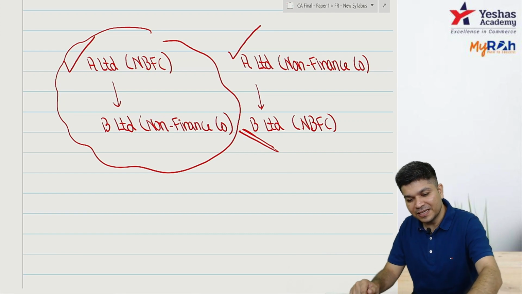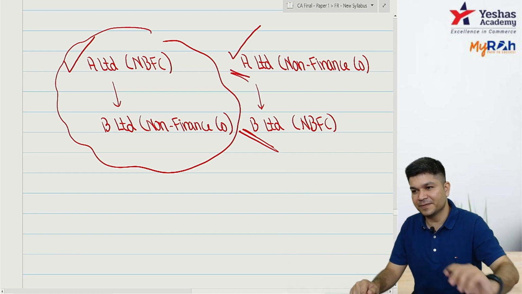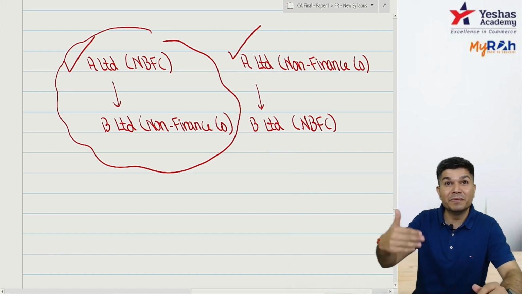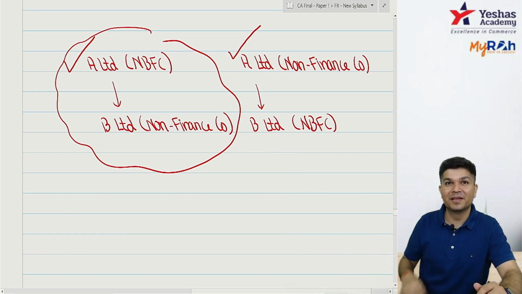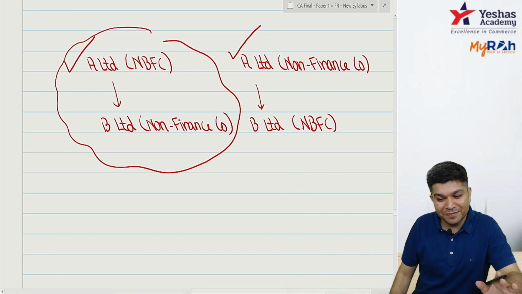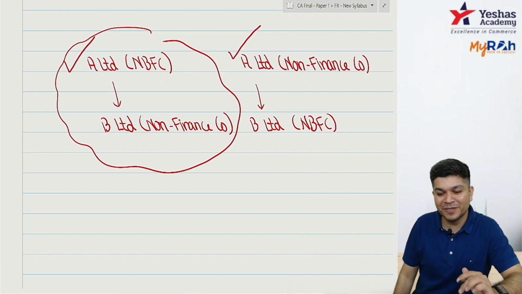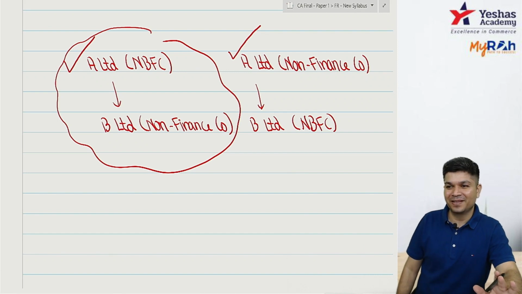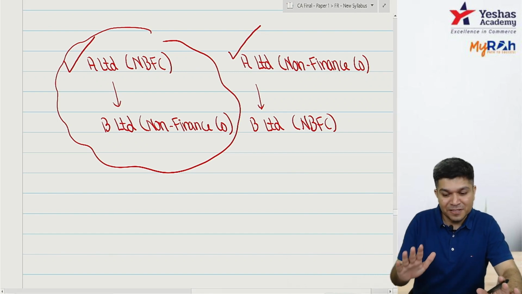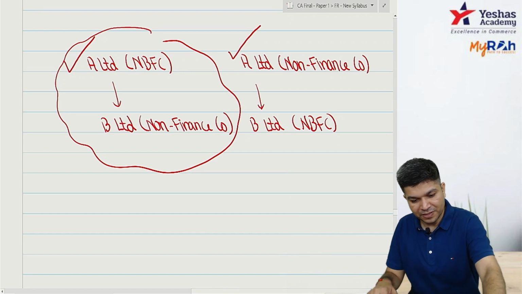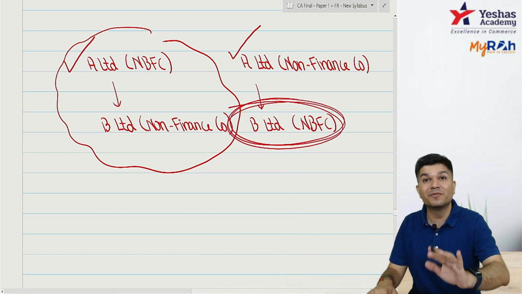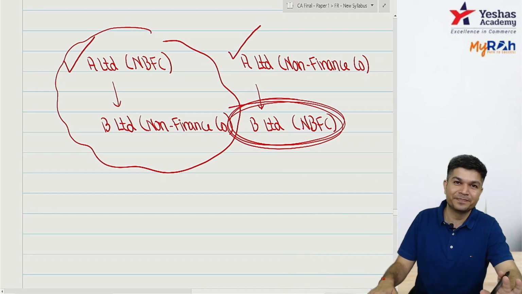But can I say while preparing CFS, B's figures will be merged with A? So for the purpose of CFS, B has to give figures to A which will be as per IND AS. So for SFS purpose, B will follow IND AS from 1418 onwards.